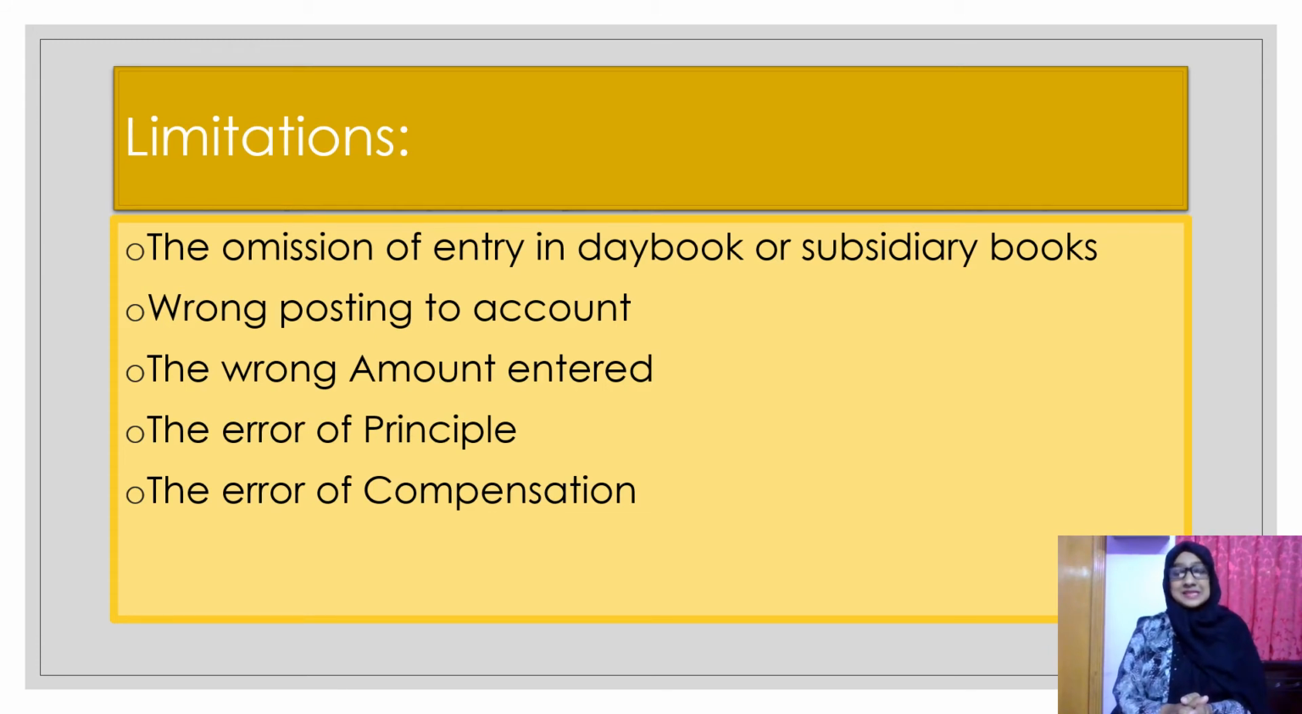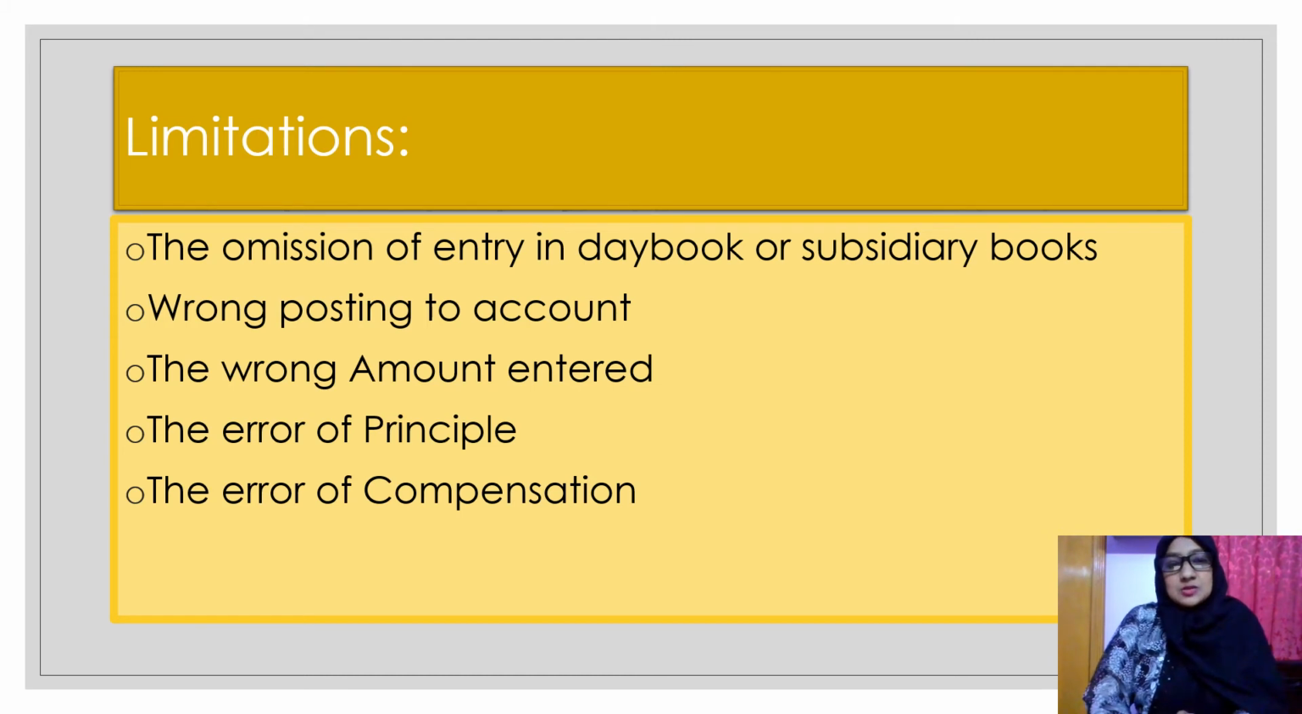Then comes the error of principal. This happens when the accountant does not properly allocate the ledger head while posting. Last but not the least, the error of compensation occurs when the accountant makes excess of debit entry or excess of credit entry and neutralizes the same amount by making excess of credit entry or excess of debit entry respectively in the same account or in another account. Such an error is recognized as error of compensation.